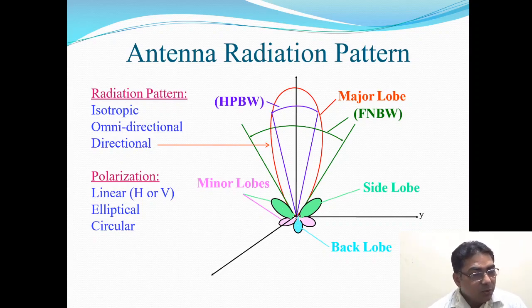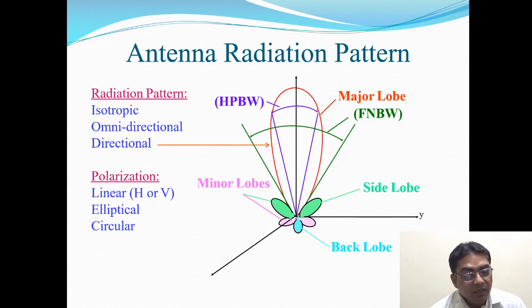Then there are different types of polarizations: linear polarization, elliptical polarization, and circular polarization. In linear polarization, the designation is horizontal or vertical, H and V. Most of the time polarization is defined in terms of the electric field. An antenna has both an electric field and a magnetic field, as we know, so we could define an antenna by either. The convention is to define the polarization by the way the electric field is radiating.